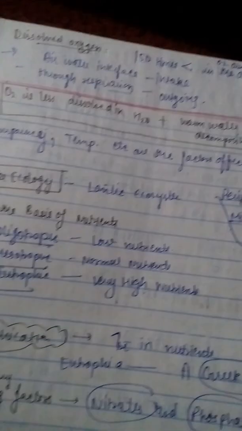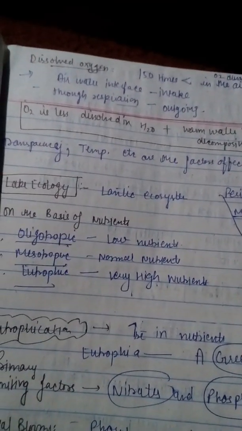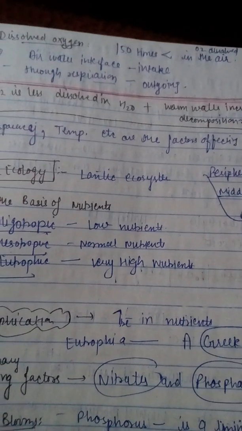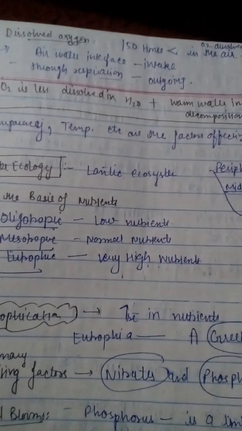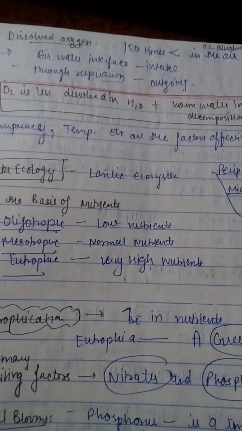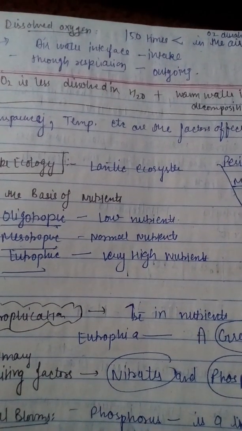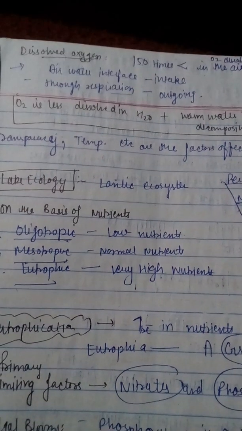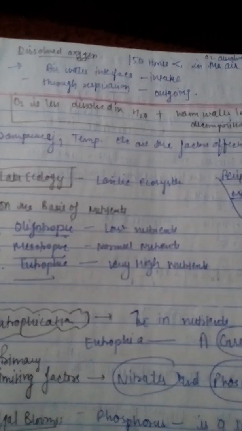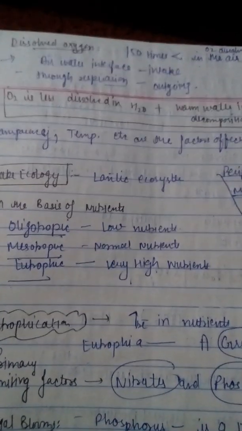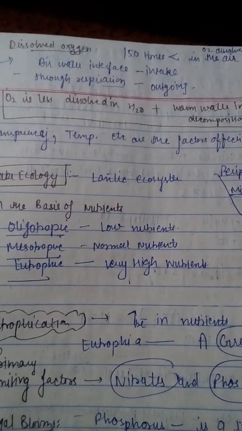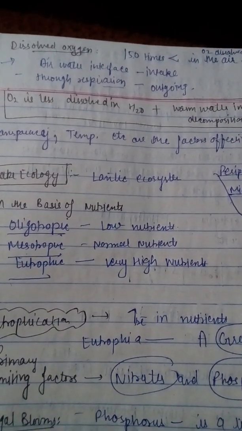So now let us see dissolved oxygen in water bodies. 150 times less oxygen is dissolved in water bodies as compared to oxygen which is present in the air. अगर इनटेक देखनी है ऑक्सीजन की, वाटर में ऑर्गेनिजम्स होते हैं वो कैसे करते हैं, वाटर इंटरफेस के थ्रू एंड रेस्पिरेशन के थ्रू. Process of outgoing is through respiration and intake is through air water interface.